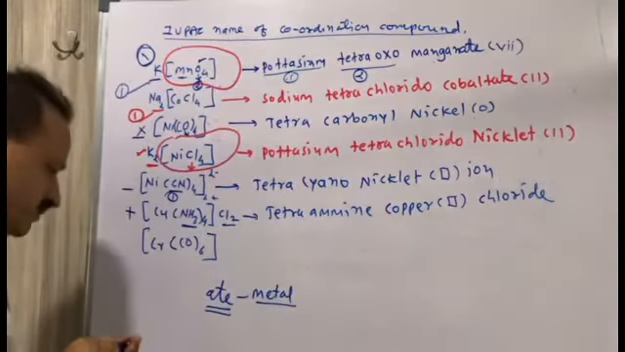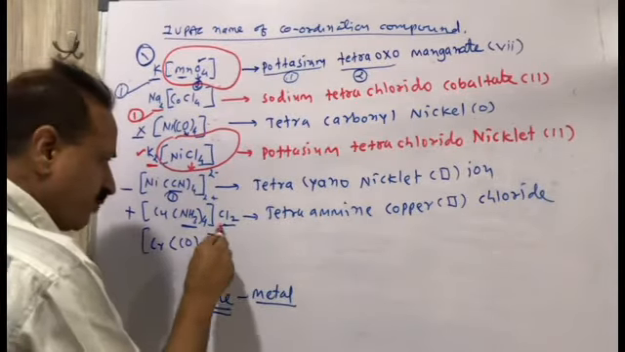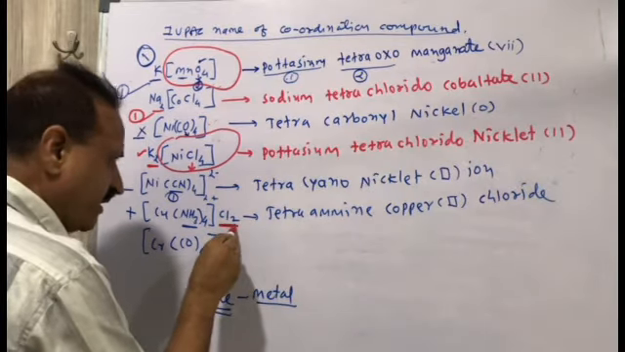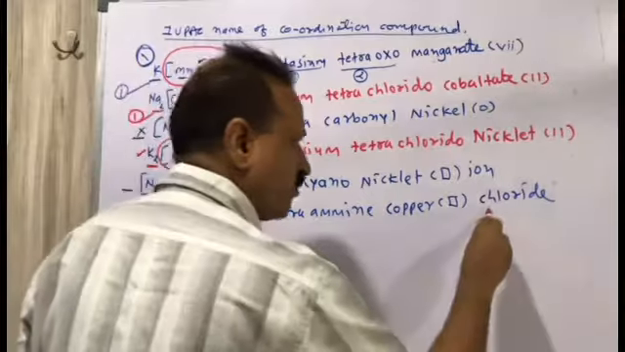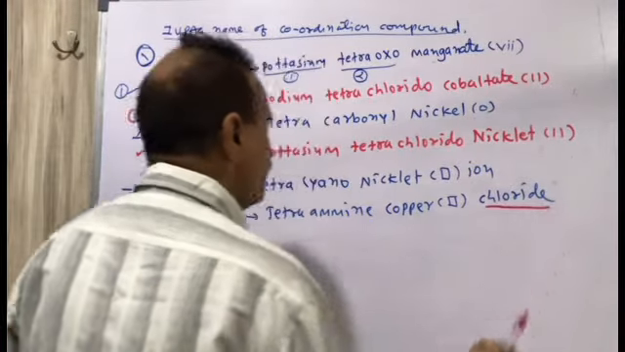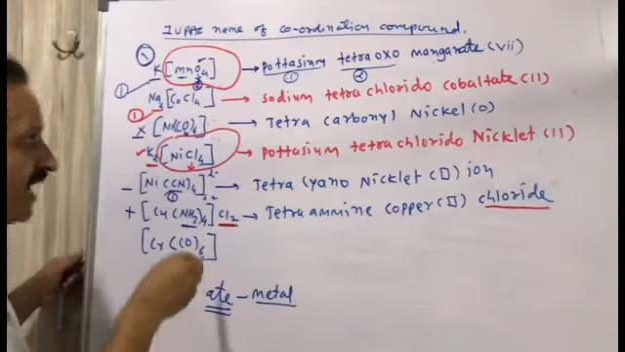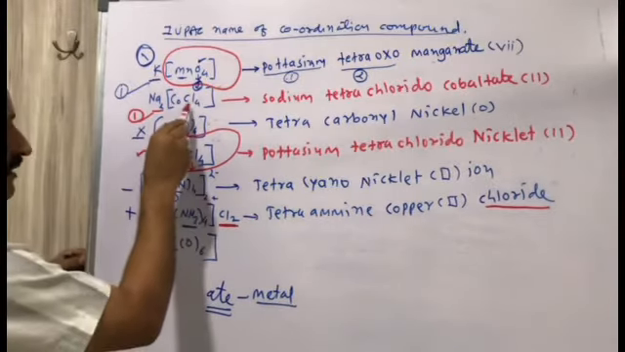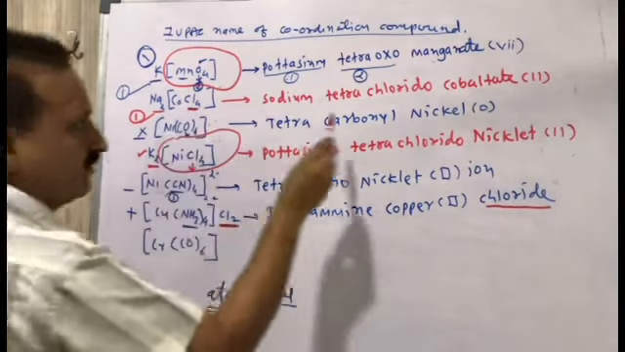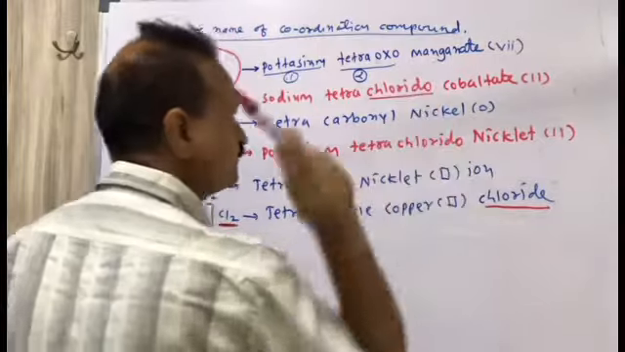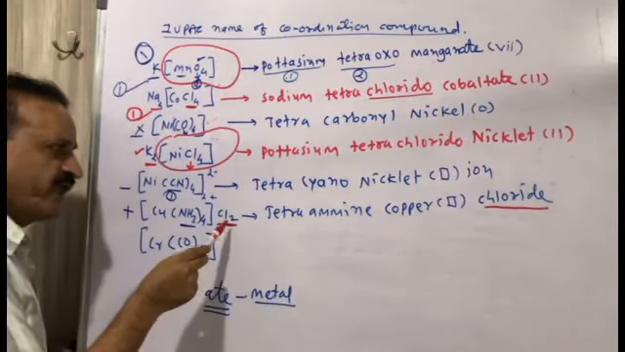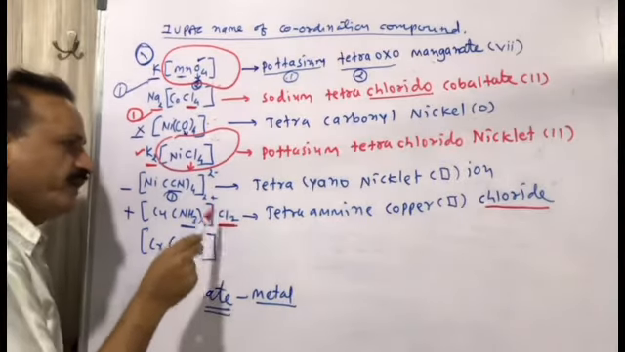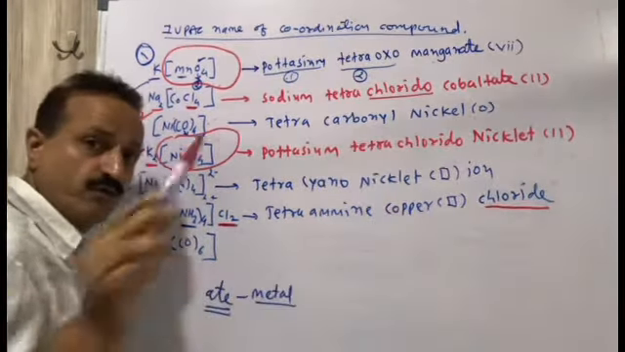You just concentrate over here. This chlorine is not a ligand, it is used as an ion, so it is not chlorido, it is chloride. If it is used as a ligand, as here, then I have written chlorido. Here it is not used as a ligand, it is used as a chloride ion, so we have written chloride, not chlorido.